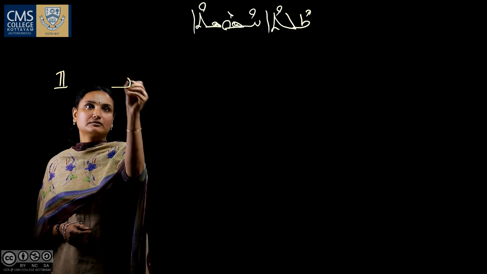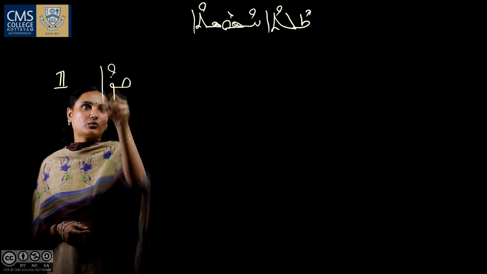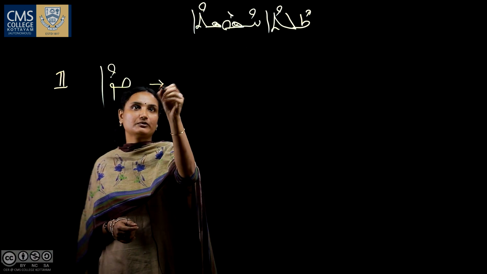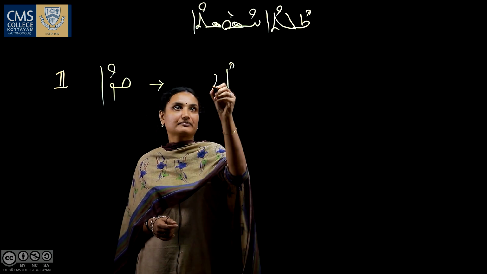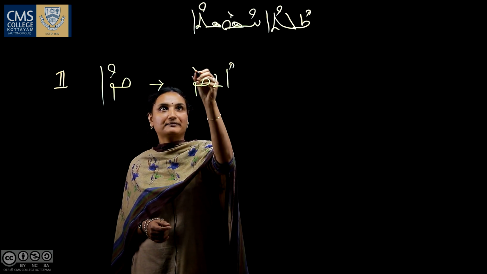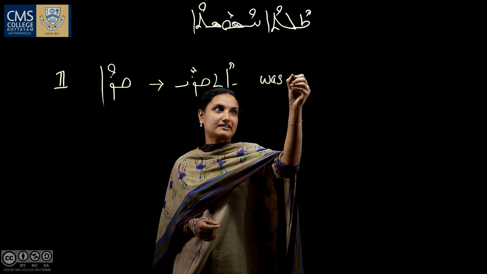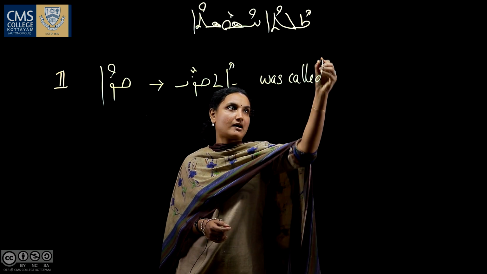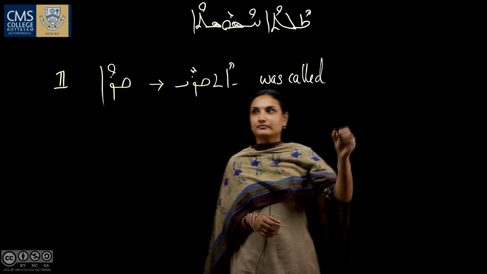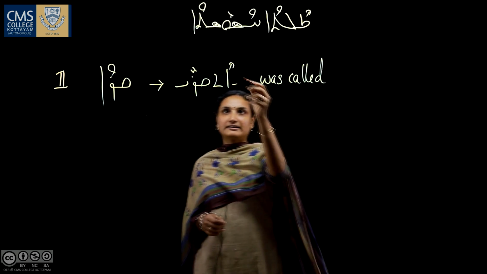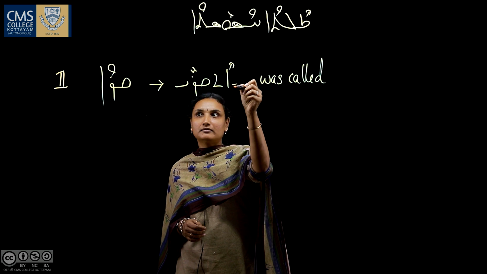The model verb of the second group is Qra. The passive voice of Qra is Ethqri, which means was called. You know that the Eth is the common form of passive voice.